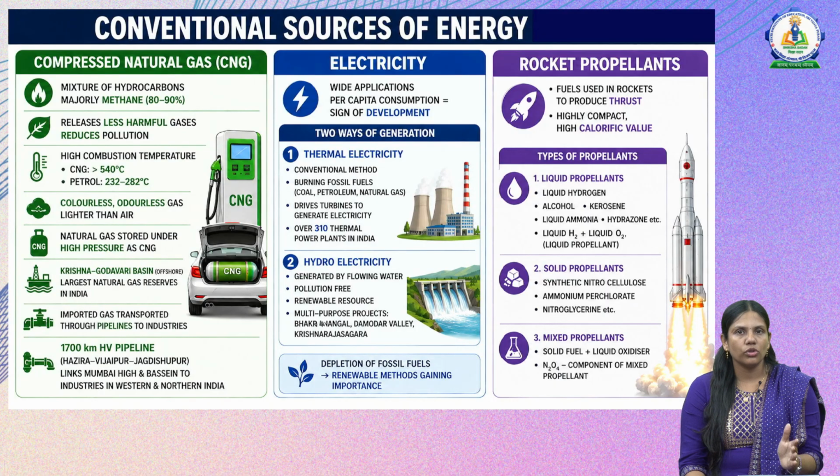Now next, mostly the natural gas in India is found in the Krishna Godavari basin, and also natural gas is imported through pipelines for the industries. And we also have a 1700 kilometer HVJ pipeline that links Mumbai High and Bassein basin to industries in western and northern India.